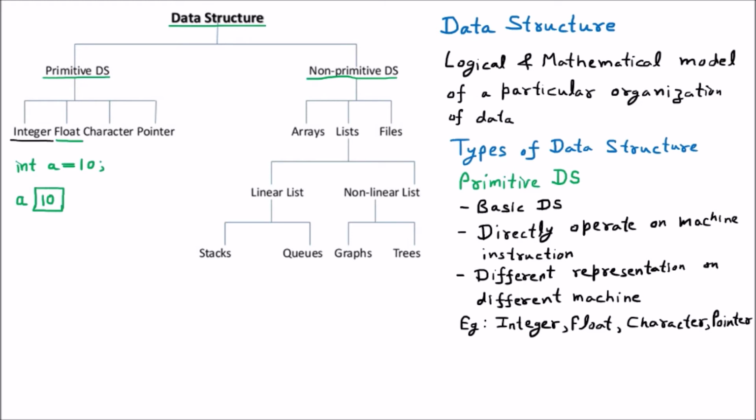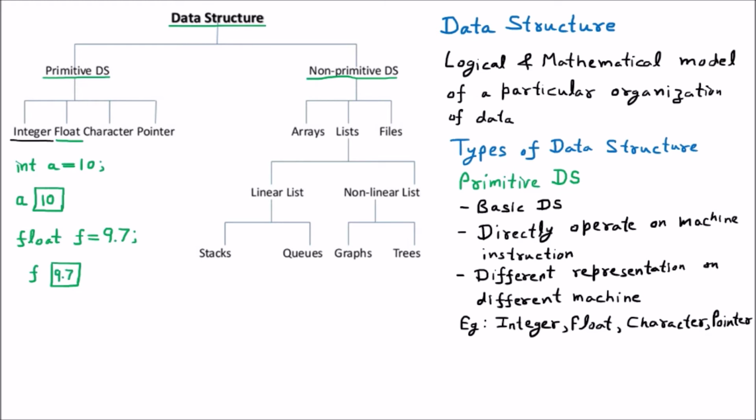Let us suppose if I declare a float, then float f is equal to, suppose we are taking some value 9.7. So float contain the point value 9.7, 6.3. Now it will reserve a block in the memory, and this block will be given some name which is f, and it will contain the value which is 9.7.